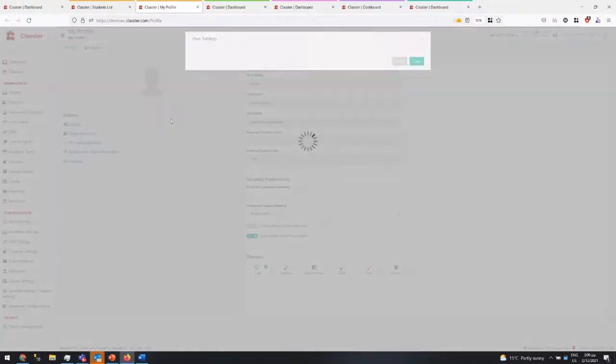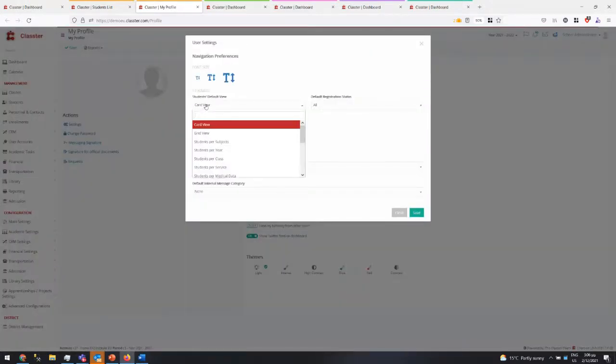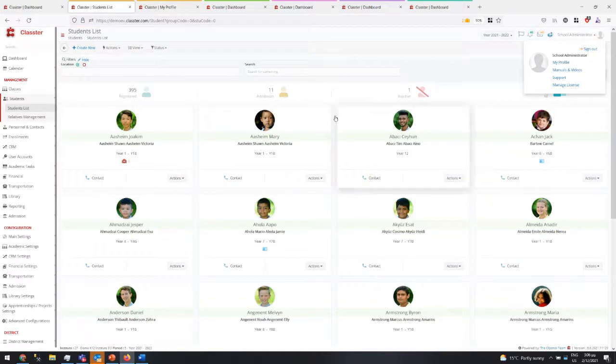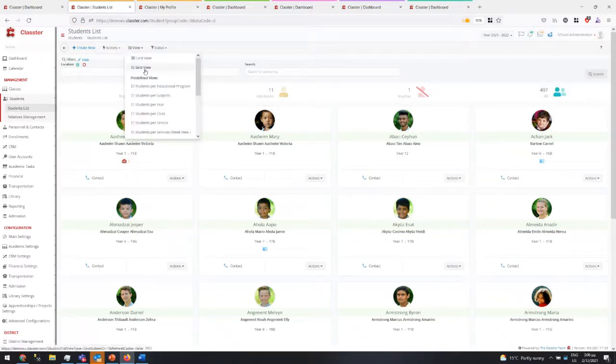If I press settings here, I have card view and all other lists. I can select which list should be the default when I open the software and visit the student list for the first time. In my case, it's card list, and this is the registration status, all and so on. So this is the reason that here I'm in a tile view. But if I go to view, grid view, then I get the list.